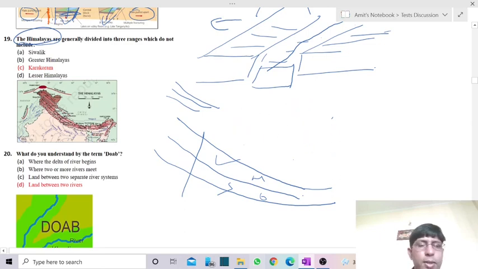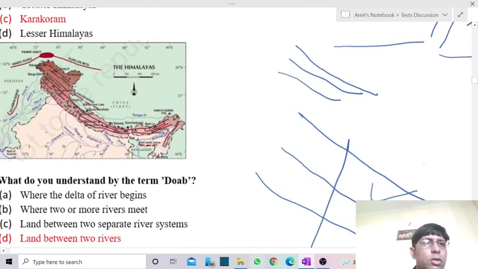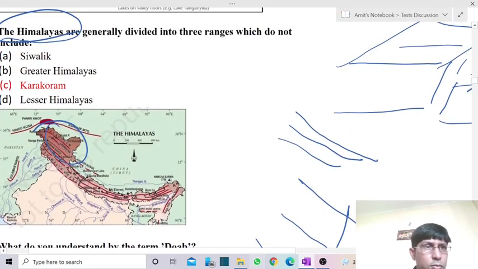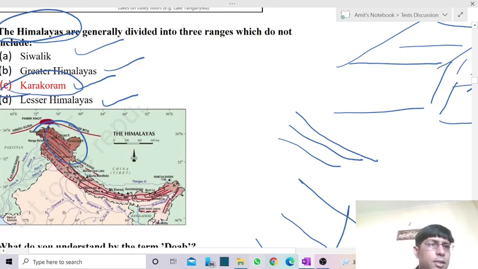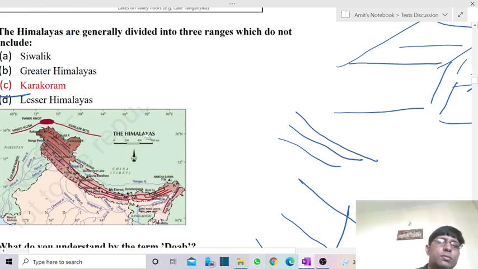These 3 ranges are not forming the part of Himalaya but Trans Himalaya, and one of the ranges is Karakoram range. So Karakoram is not the part of the Himalayas. It forms a part of Trans Himalayas, across Himalayas.